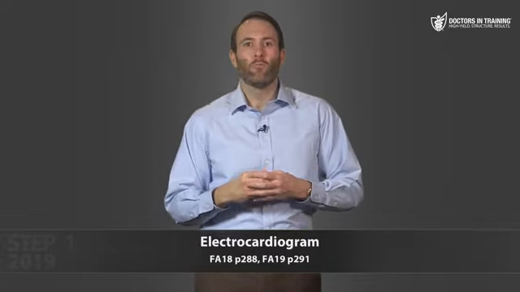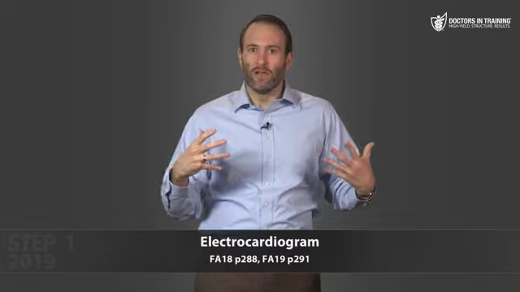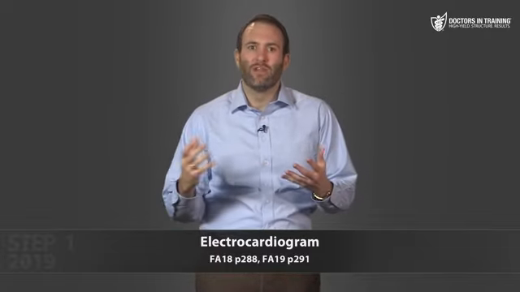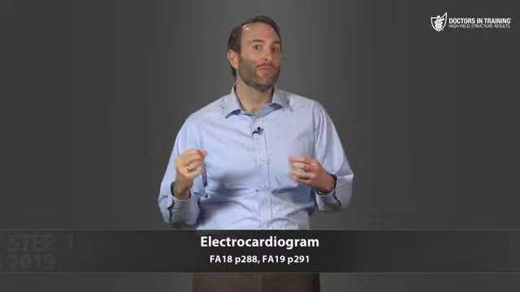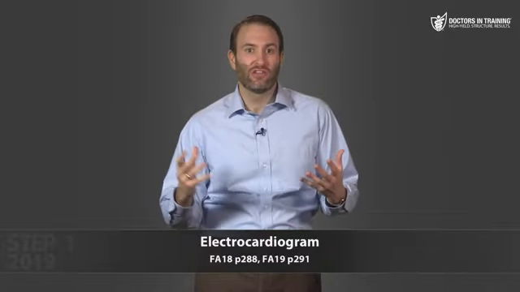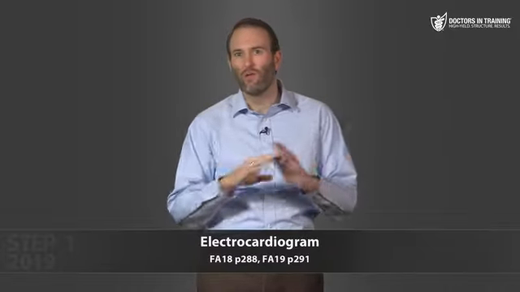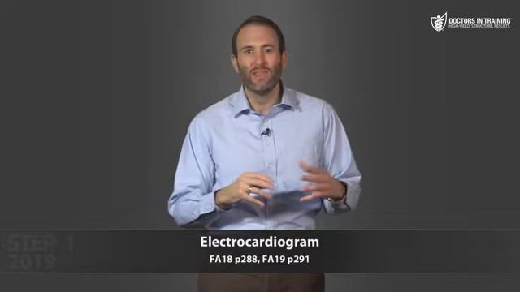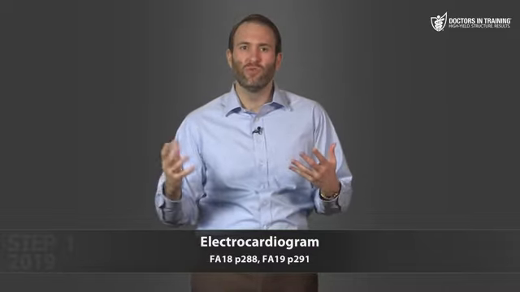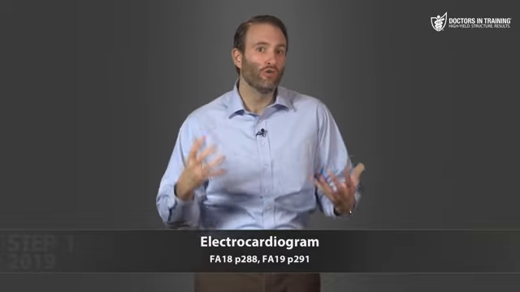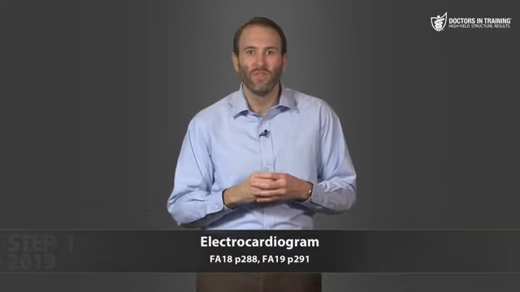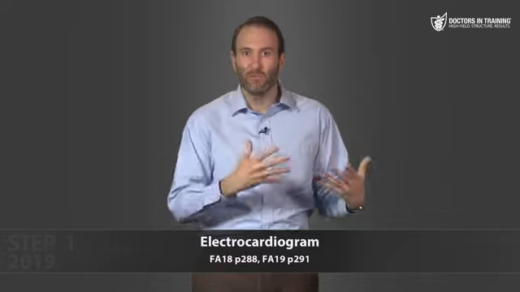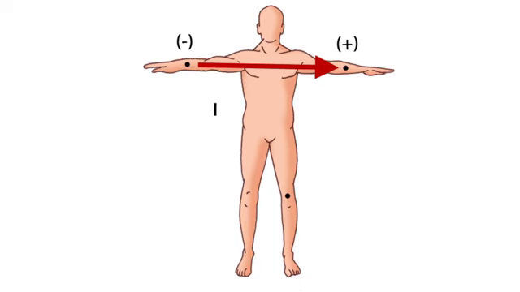So there are multiple electrodes that we place all over the body, which will measure that electrical activity through the heart. Now, you will often hear the term lead used when talking about ECGs, and a lead can actually have two different meanings. Sometimes the actual electrical cable itself is referred to as a lead, but I don't really want you to use the term lead in this way. A lead, when we use it in referring to ECGs, is the tracing of the voltage differences between two of the electrodes, and this is what you'll see on the ECG paper. For example, lead 1 is the voltage between the right arm electrode and the left arm electrode.